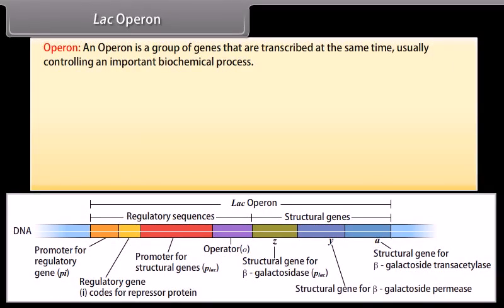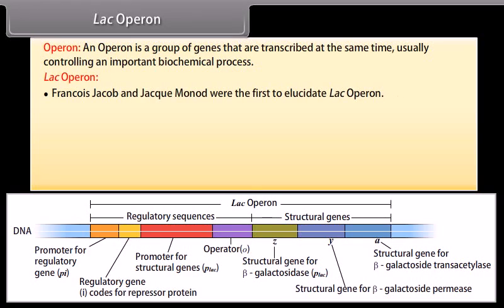Lac Operon. An operon is a group of genes that are transcribed at the same time, usually controlling an important biochemical process. Francois Jacob and Jacques Monod were the first to elucidate the Lac Operon. It is the operon which controls lactose metabolism.